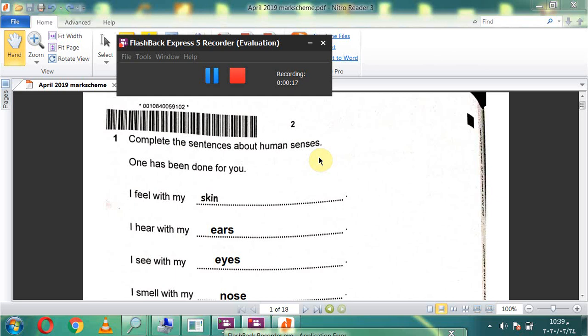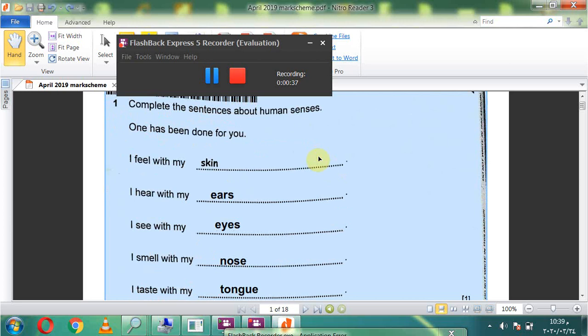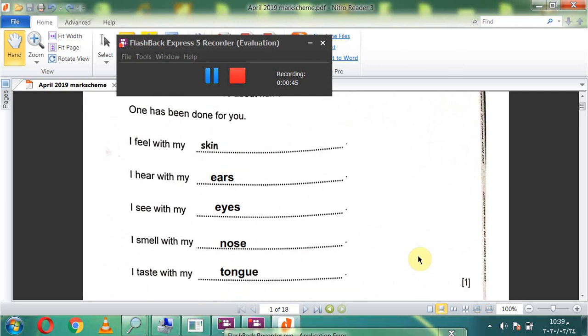Question number 1. Complete the sentence about human senses. You know there are 5 senses: sight, hearing, smell, taste and touch. One has been done for you. I feel with my skin, I hear with my ears, I see with my eyes, I smell with my nose, I taste with my tongue.